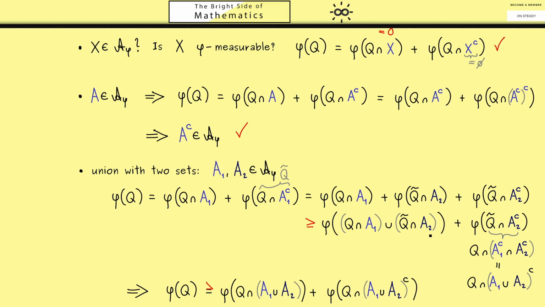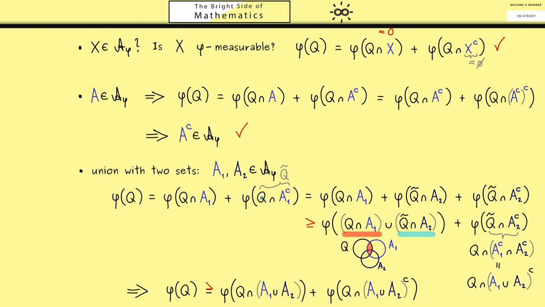Now, looking at the first part, it looks more complicated. However, we can also transform it to this. And maybe we just verify this with a Venn diagram. This works because we have exactly three sets involved: Q, A1 and A2. Okay, then let's start with Q intersected A1. This intersection, you see, we simply find here. And now the other intersection is an intersection with three sets.